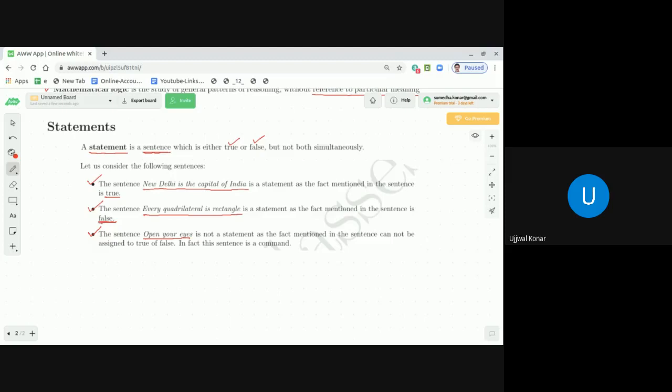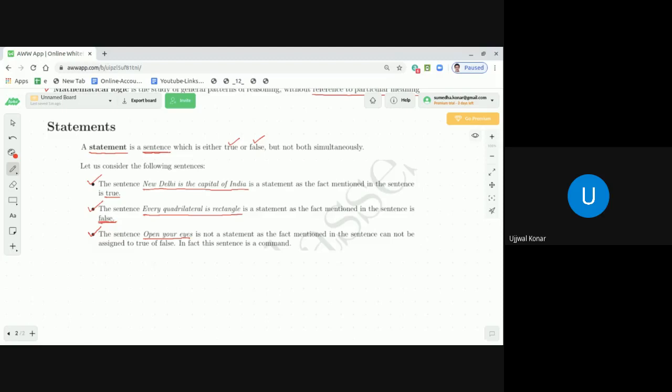And the other one, that every quadrilateral is a rectangle, that sentence qualifies as a statement. Why? Because the fact in that sentence is a false one. So it is a statement, but it is a false one.